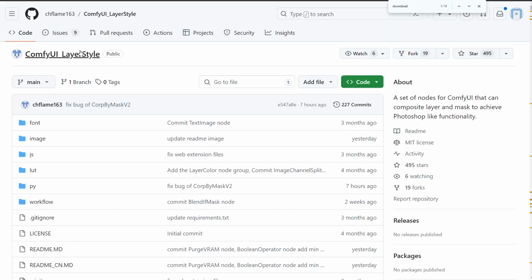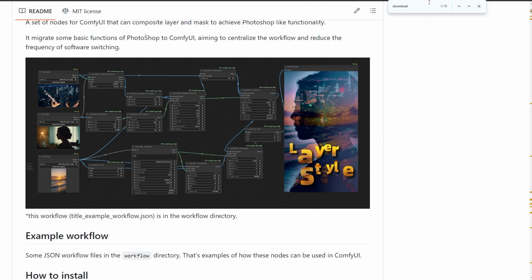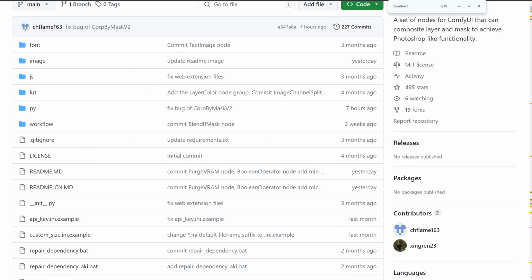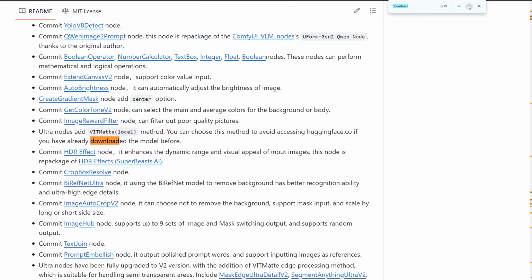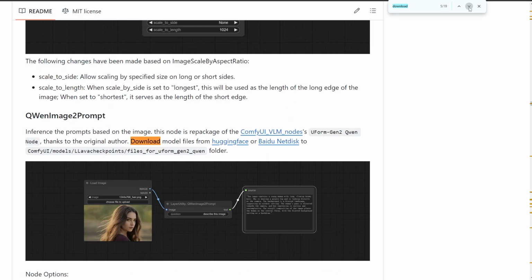After installing ComfyUI layer style, please go to the GitHub page and in your browser search for download. Here you can find the list of the files that you have to manually download and place inside the folders for using them. For example, you can see for segment anything, you should do that, and for remove background ultra, you should do that.